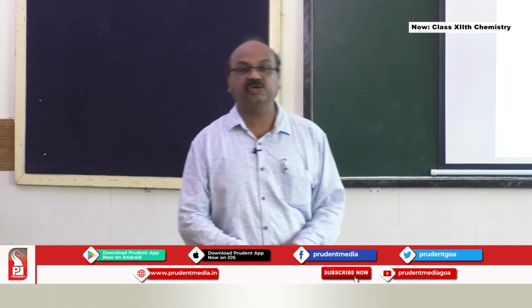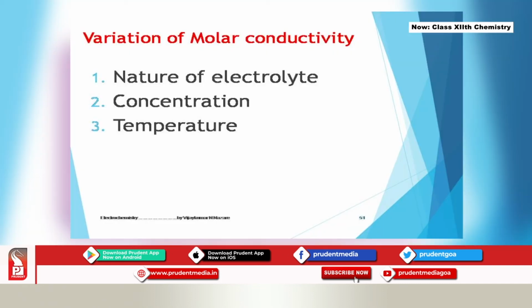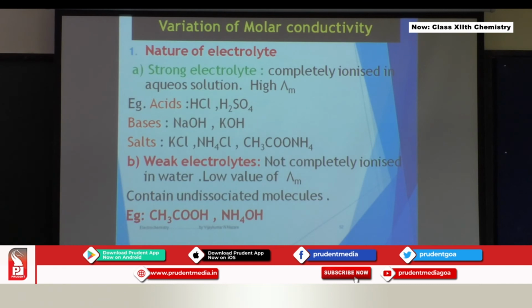Next is variation of molar conductance. In what way does the conductivity of this solution change or vary? First one is nature of electrolyte, then comes concentration, and third one is temperature. First one, on the nature of electrolyte. Strong electrolytes, which are completely ionized in aqueous solution, have high molar conductivity. Strong electrolytes will have high molar conductivity.